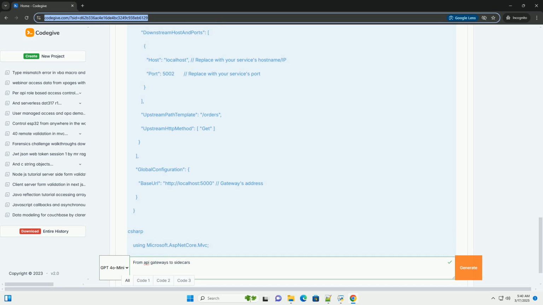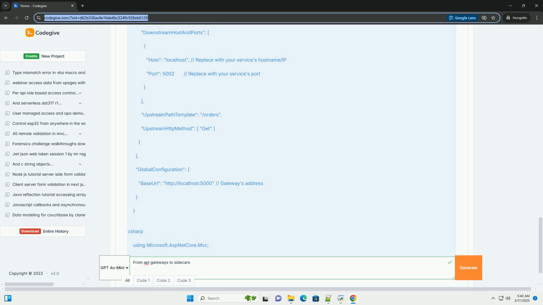Example scenario: 1. A client makes a request to api.example.com/products. 2. The request hits the API gateway, for example Kong or AWS API Gateway. 3. The API gateway authenticates the client, applies rate limiting, and routes the request to the appropriate backend service, for example the product service in Kubernetes.